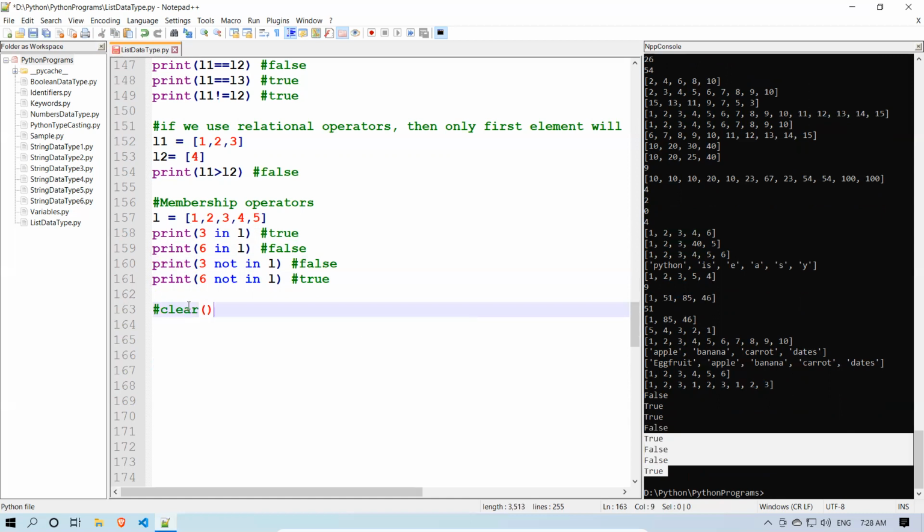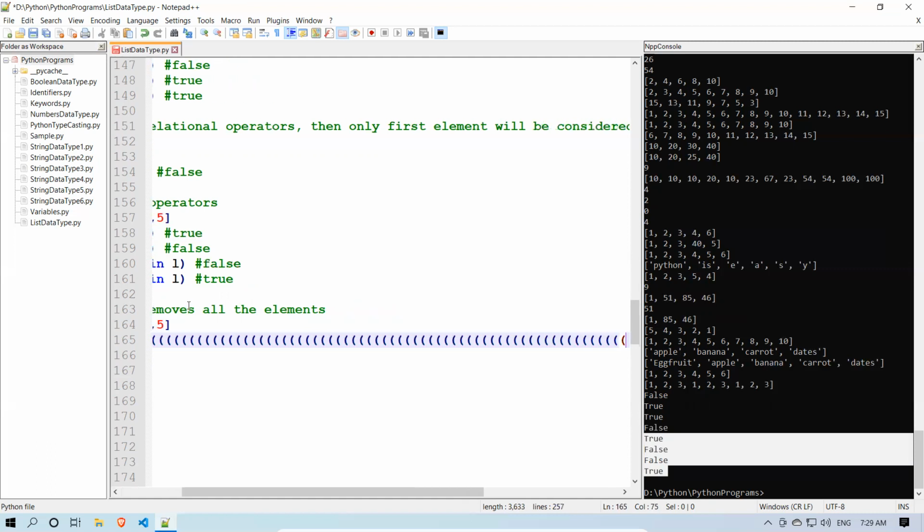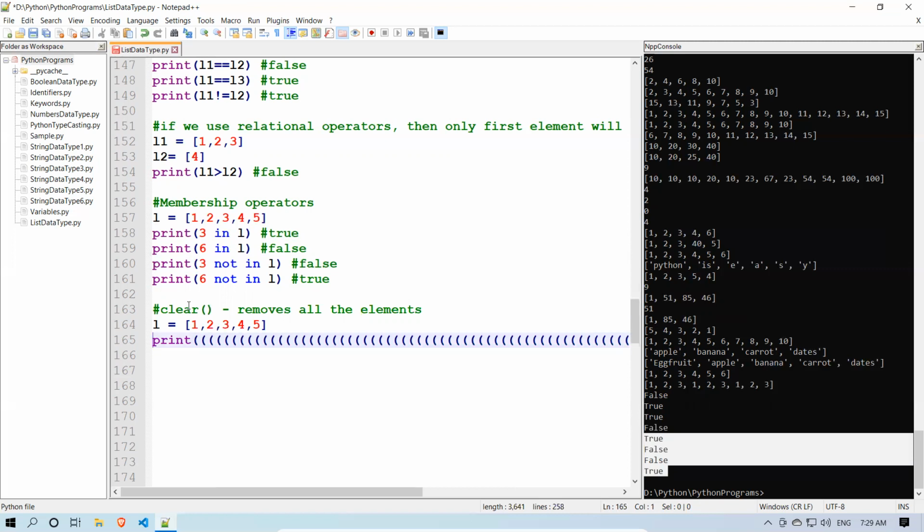So another one, clear, removes all the elements. Okay, L equals 1, 2, 3, 4, 5.